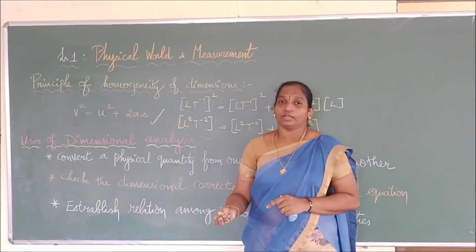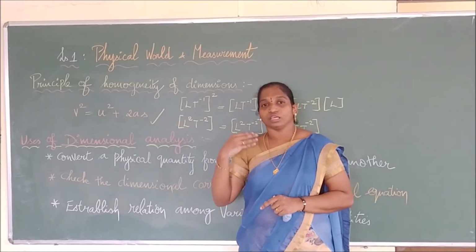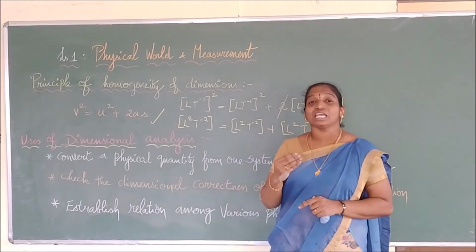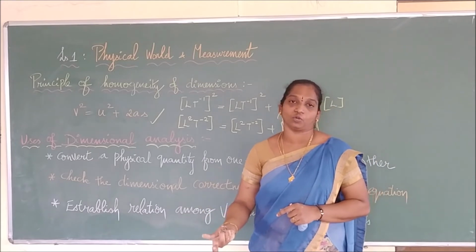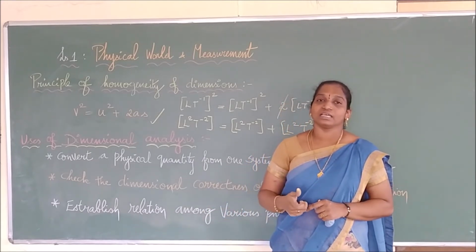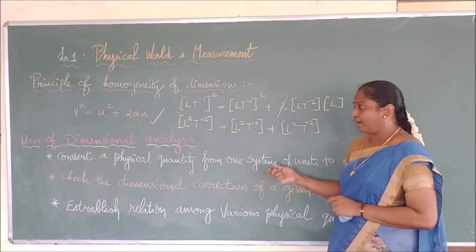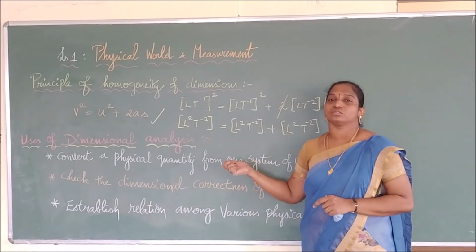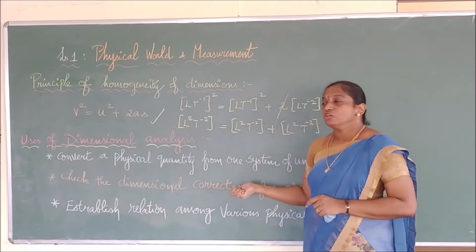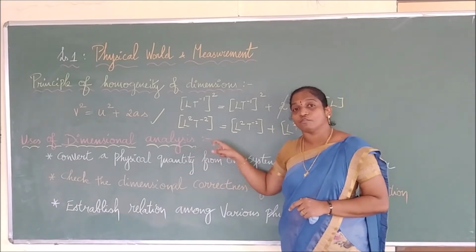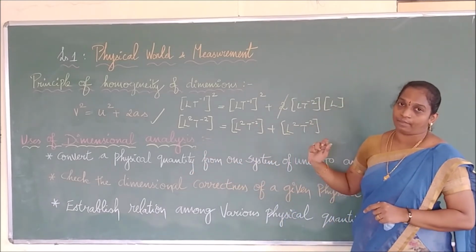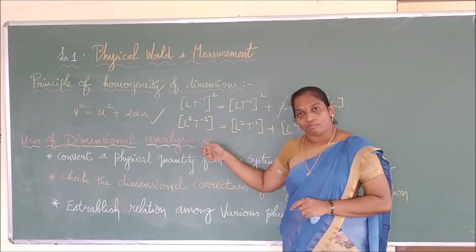So we don't know. Depending upon the given values, we can easily relate one physical quantity with another physical quantity. We call that the use of dimensional analysis. It is a very standard, important 2 mark question, and the explanation for this is a standard 5 mark question, and we are going to see it one by one, right?